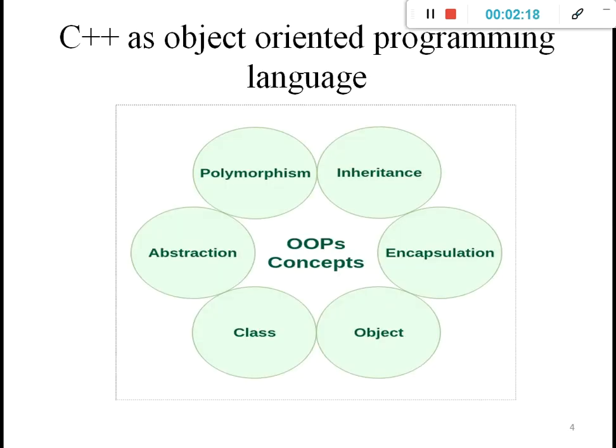Then C++ as an object oriented programming language, we already understand this concept. What is meant by the object, what is meant by the class, what is meant by abstraction or data abstraction, what is meant by polymorphism, then what is meant by inheritance and encapsulation. These are the basic pillars of object oriented programming.